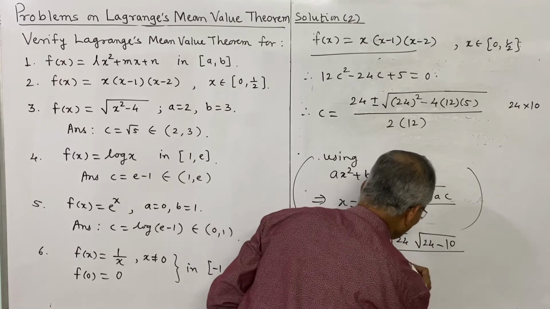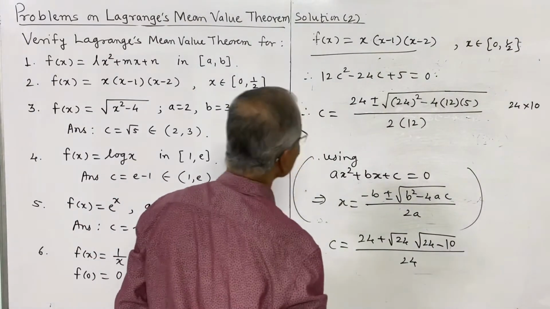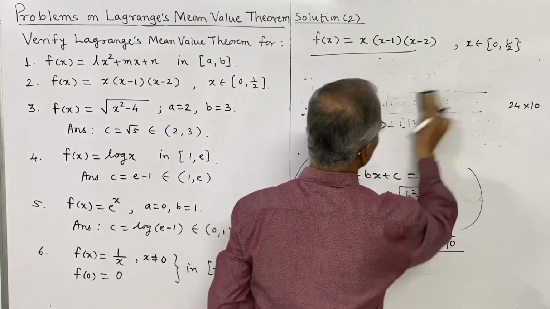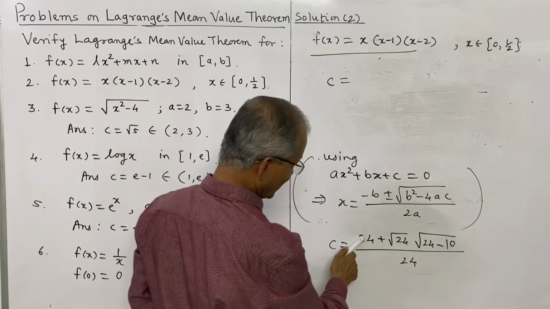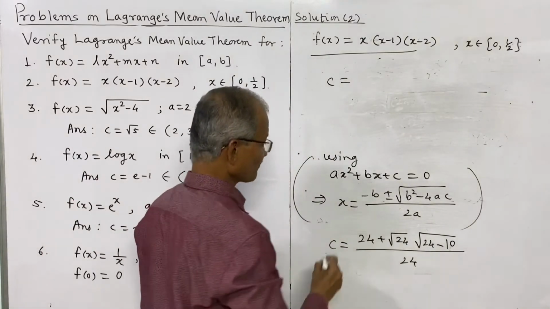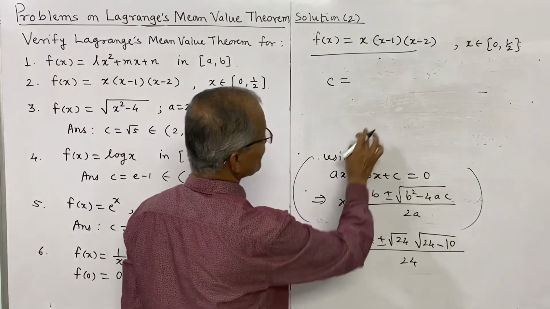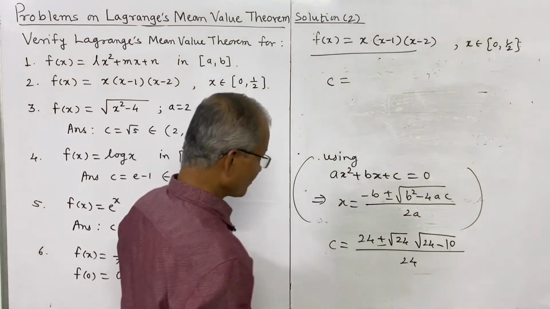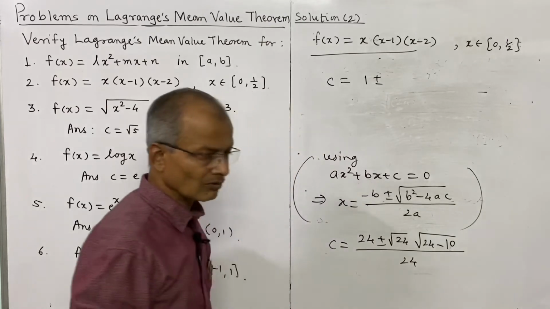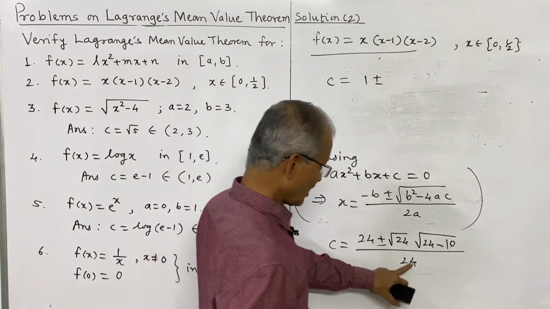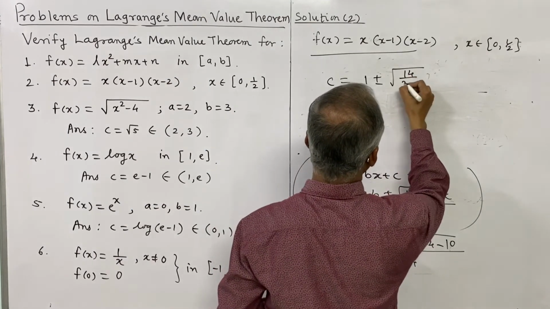Divided by 24, that is 12 into 2. Or that can be written as c is equal to, now we can separate: 24 by 24 is 1, there is a plus minus sign. See, this must be plus minus. Earlier also we should write plus minus. 24 divided by 24 is 1, plus or minus root 24 divided by root 24 will be root 24 at the denominator, and this is root 14. So that will be root 14 divided by 24.